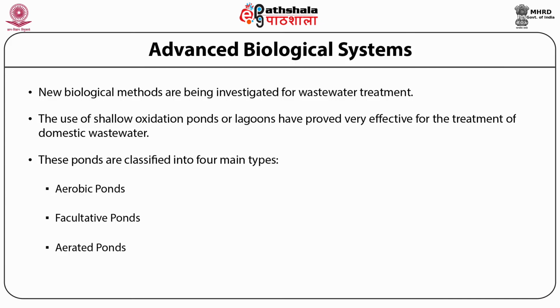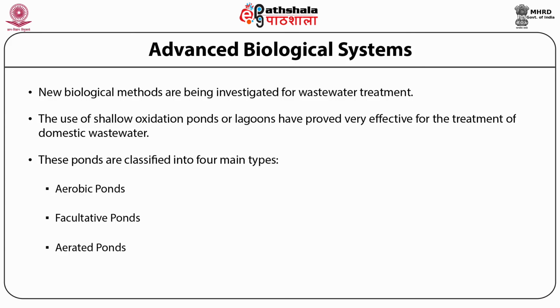In aerobic ponds, wastewater containing organic impurities is purified by the action of aerobic bacteria and algae. Oxygen is supplied by natural diffusion across the pond surface and by algal photosynthesis. These are shallow ponds having a depth of 0.3 meter or less and designed to maximize the growth of algae. Aerobic conditions are maintained throughout the depth of the pond all the time.